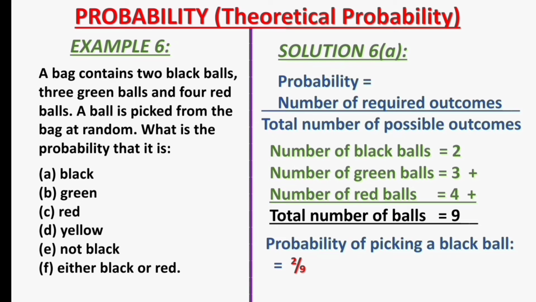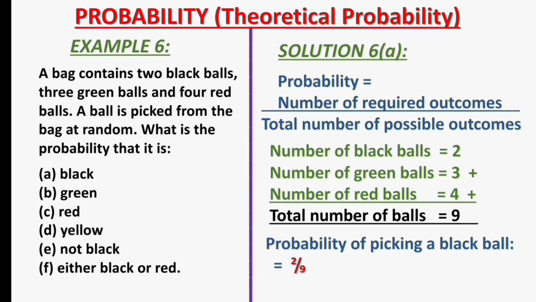The formula for probability is number of required outcomes divided by total number of possible outcomes. In question 6, the number of black balls is 2, the number of green balls is 3, and the number of red balls is 4. Adding all the balls together, the total number of balls is 9. In example 6a, the probability of picking a black ball is 2, representing the number of required outcomes, divided by 9, representing the total number of possible outcomes. The probability of picking a black ball is 2 over 9.